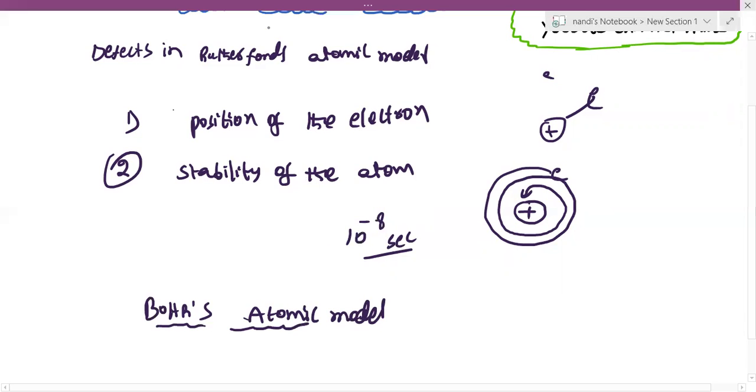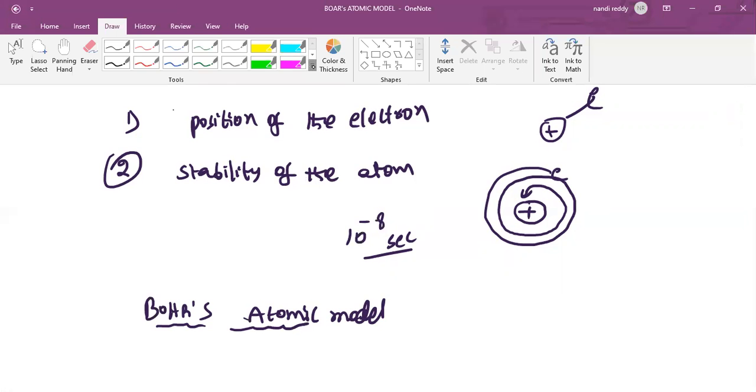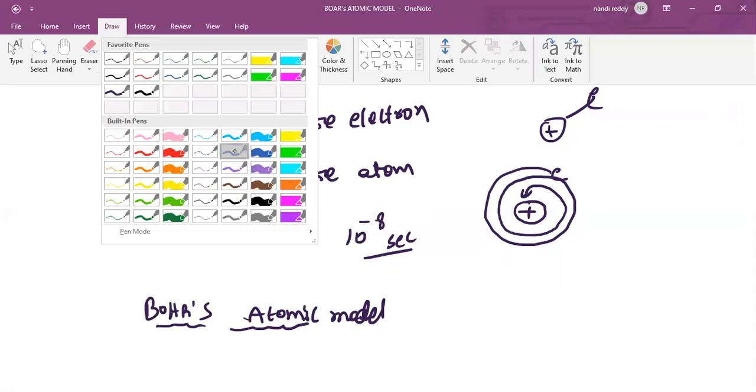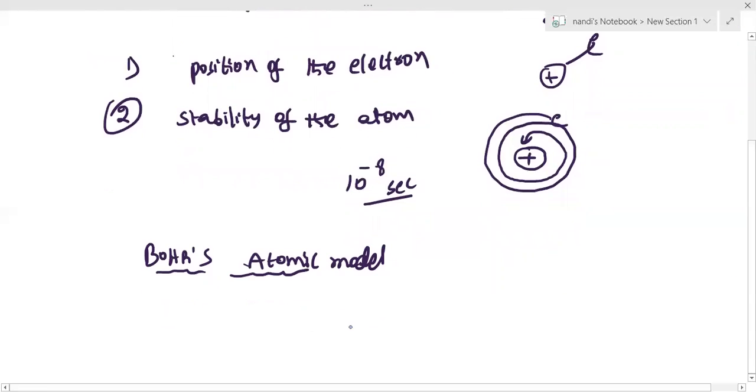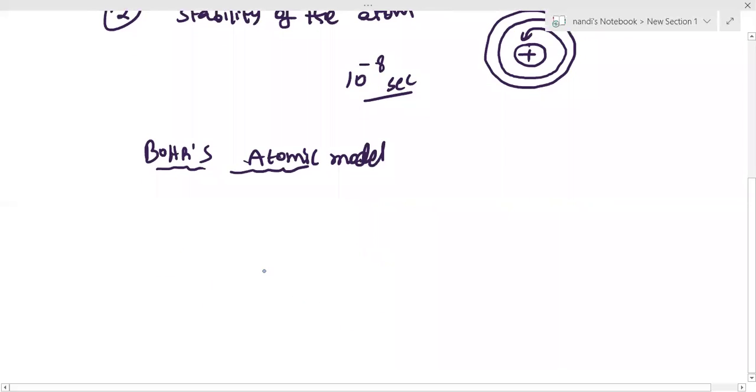According to his theory, electrons revolve around the nucleus. I am writing the nucleus with a positive sign, always a positive charge, because it contains protons plus neutrons. Protons are positively charged. Please keep in mind that the reason I am writing a positive sign on the nucleus is this. The electrons are revolving around the nucleus.